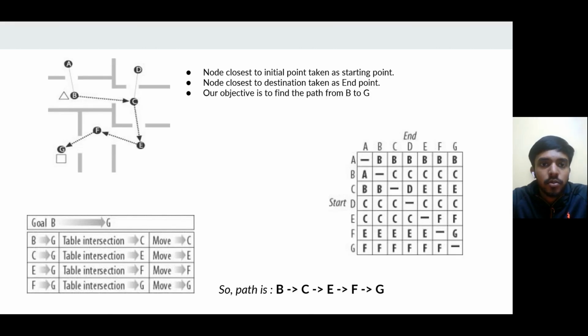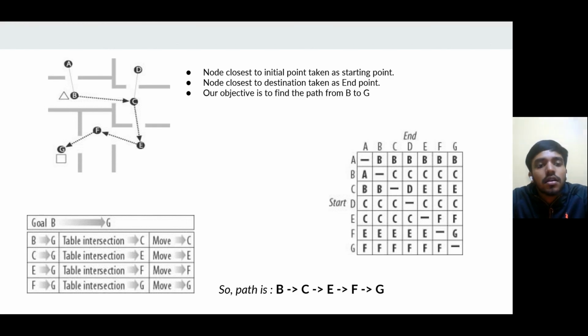The node closest to the initial point is taken as the starting node. The node closest to the destination is taken as the endpoint. So here in this navigation problem, our objective is to find a path from B to G. We'll do it using the node table, which lists the next node it has to intersect while traveling from one node to another. For example, for A, if we have to move to any other node, we have to pass through B.